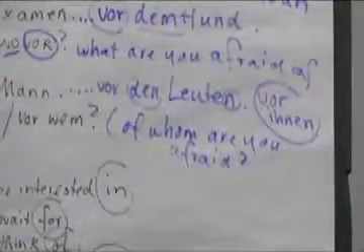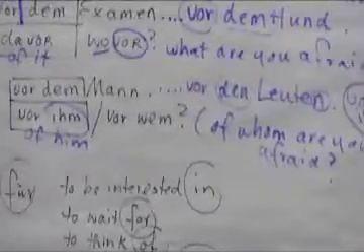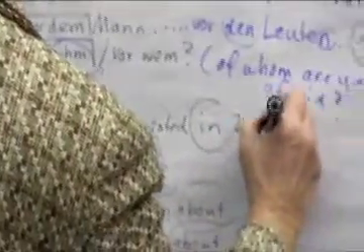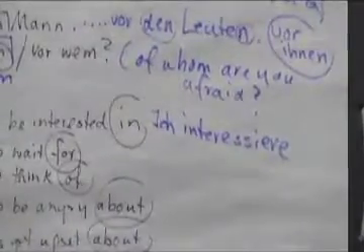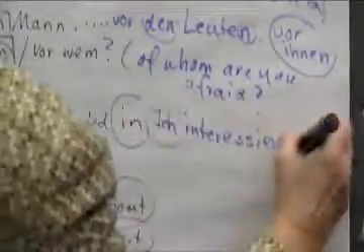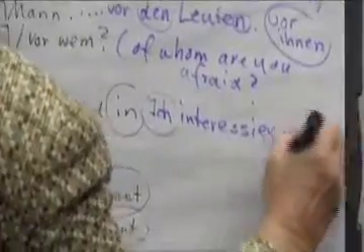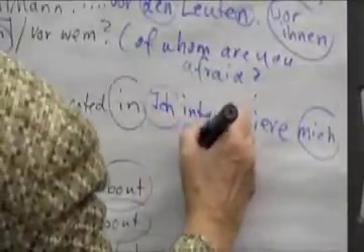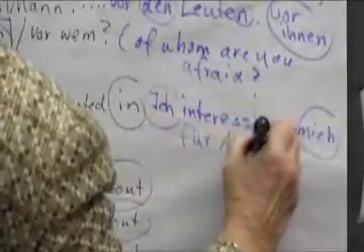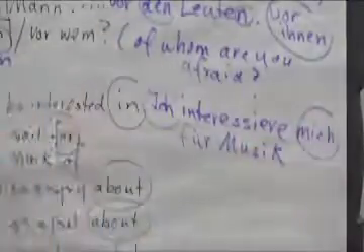There you go. And how would we say I'm interested in music? Let's do sich interessieren für. How would we say that? Ich interessiere. What do we have to add now because it's a reflexive verb? Ich interessiere mich. That has to go in here. And then I'm interested in für. And then Musik. Ich interessiere mich für Musik, for example.